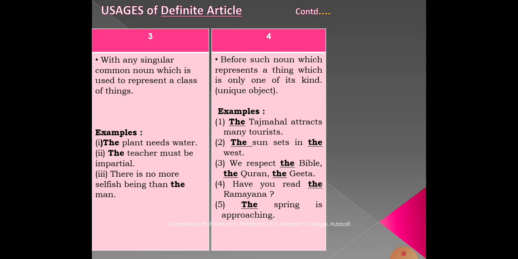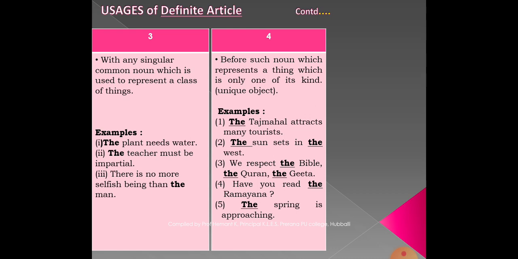Second one, the sun sets in the west. A universal truth here. The sun is unique. We respect the Bible, the Quran, the Gita. These books are unique, holy books.